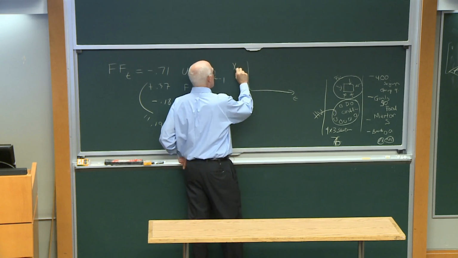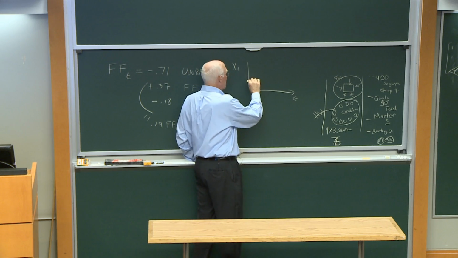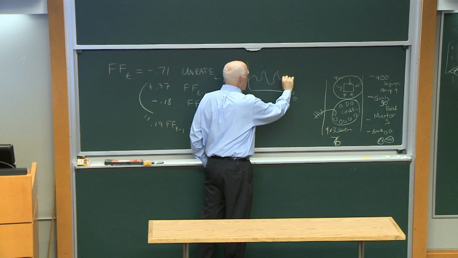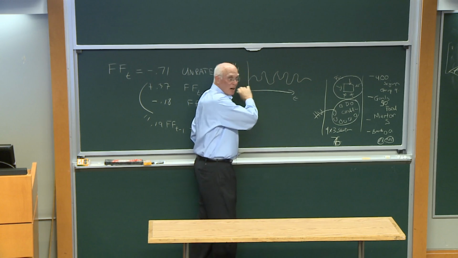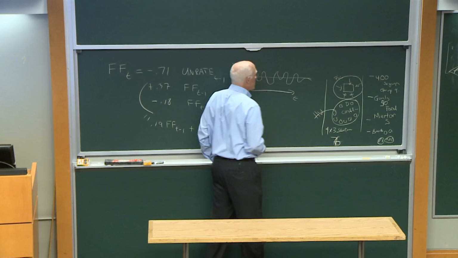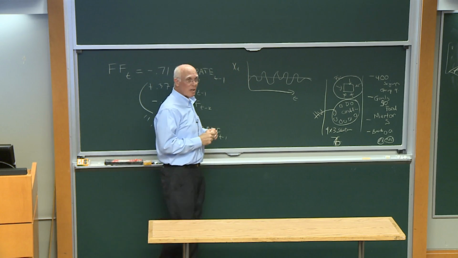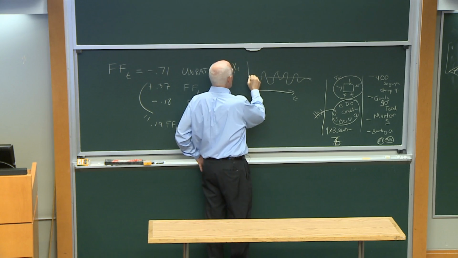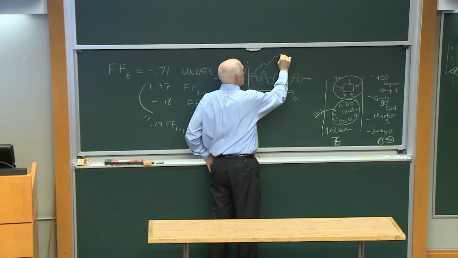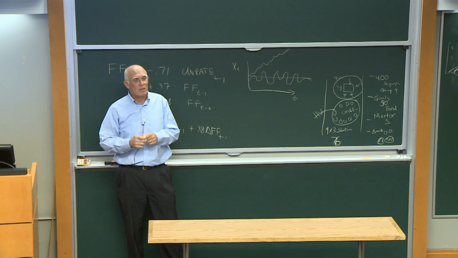If you look at a time series and plot it over time, a stationary time series should have a constant mean over time. There's some steady mean, and the variability is also constant. Some other time series might increase linearly over time.